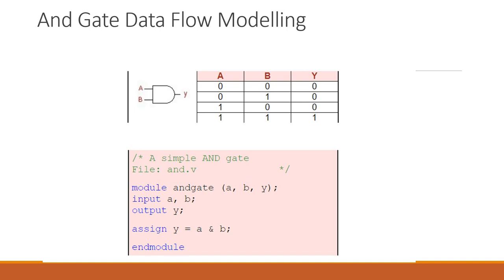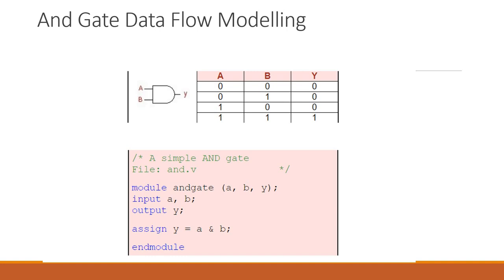If there are any changes in signals A and B, then it will continuously assign to Y. This coding has been done. In gate level modeling, we were using primitives. Now here we won't use primitives.